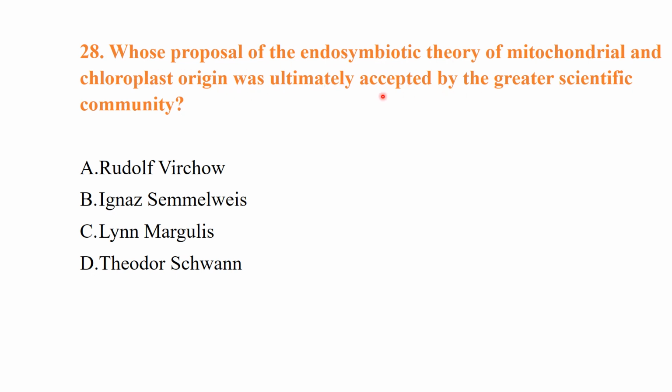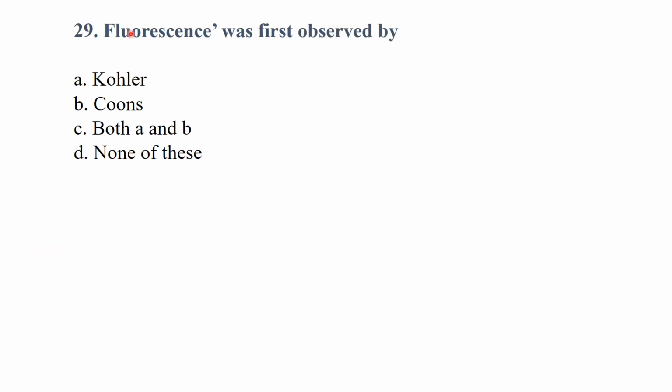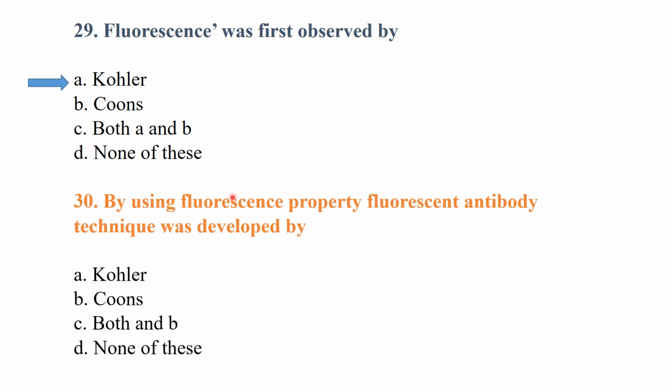The proposal of the endosymbiotic theory of mitochondria and chloroplast origin was ultimately accepted by the greater scientific community thanks to Rudolf Virchow, Ignaz Semmelweis, Lynn Margulis, or Theodor Schwann. It was Lynn Margulis. Fluorescence was first observed by Kohler. By using the fluorescence property, the fluorescent antibody technique was developed by Coons.